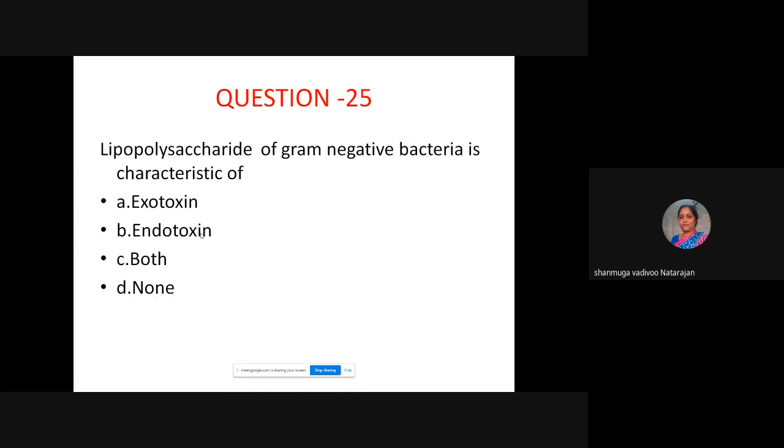Okay. And then lipopolysaccharide of gram-negative bacteria is characteristic of what? Is it an exotoxin or endotoxin or both or none? Endotoxin. Yes, excellent. So it is the important outer component of a gram-negative cell wall, which is an important virulence factor for gram-negative bacteria.